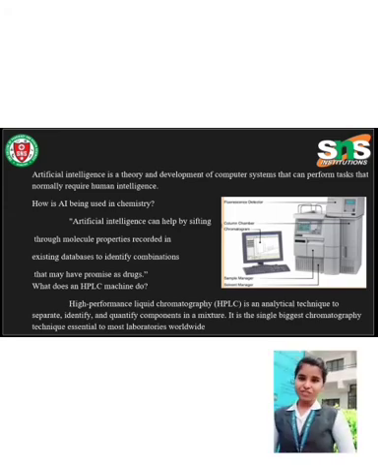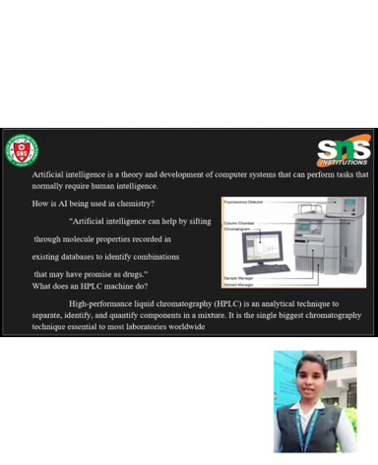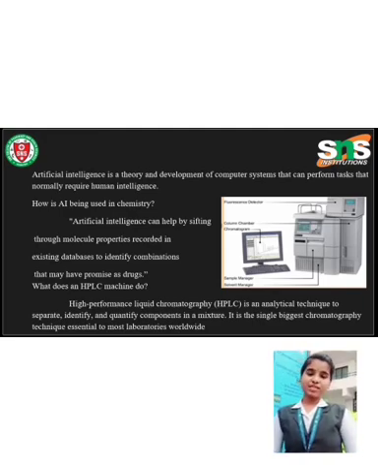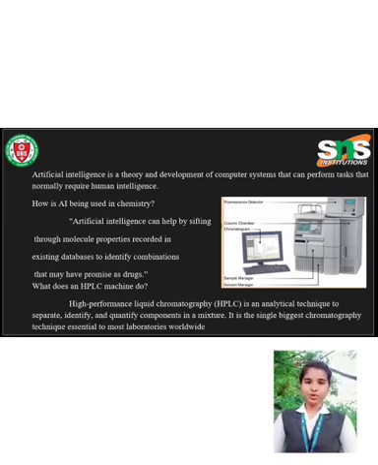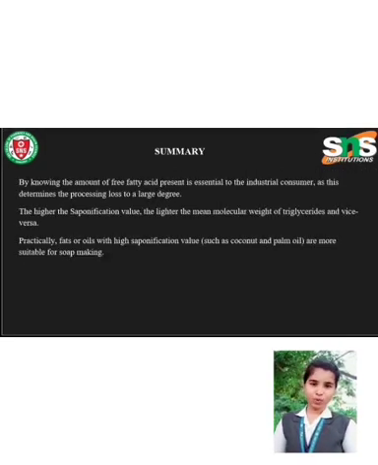What does an HPLC machine do? High performance liquid chromatography, which we are seeing in the picture, is an analytical technique to separate, identify, and quantify components in a mixture. It is the single biggest chromatography technique essential to most laboratories worldwide.